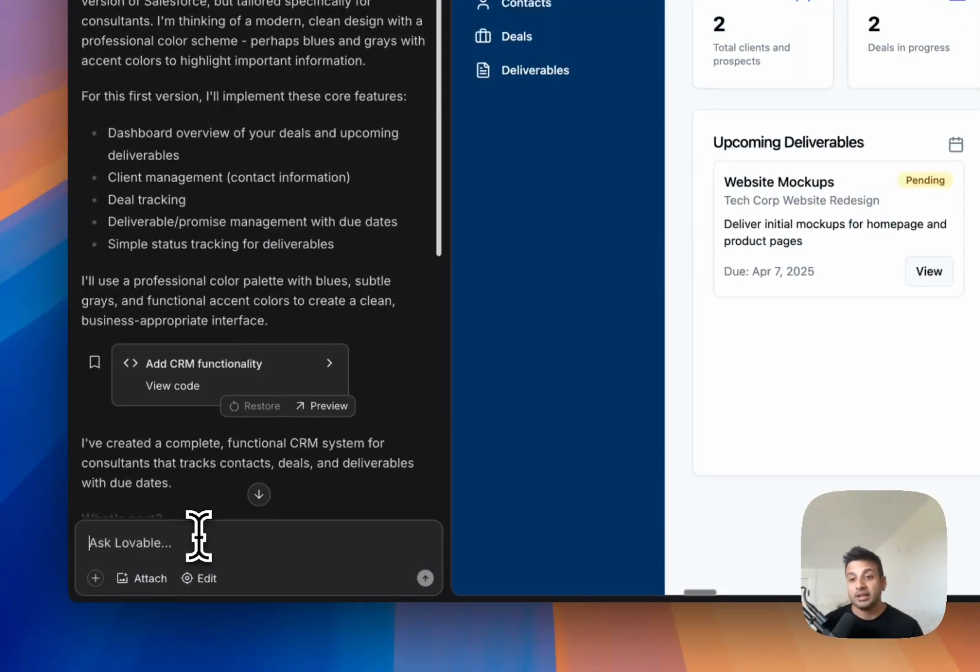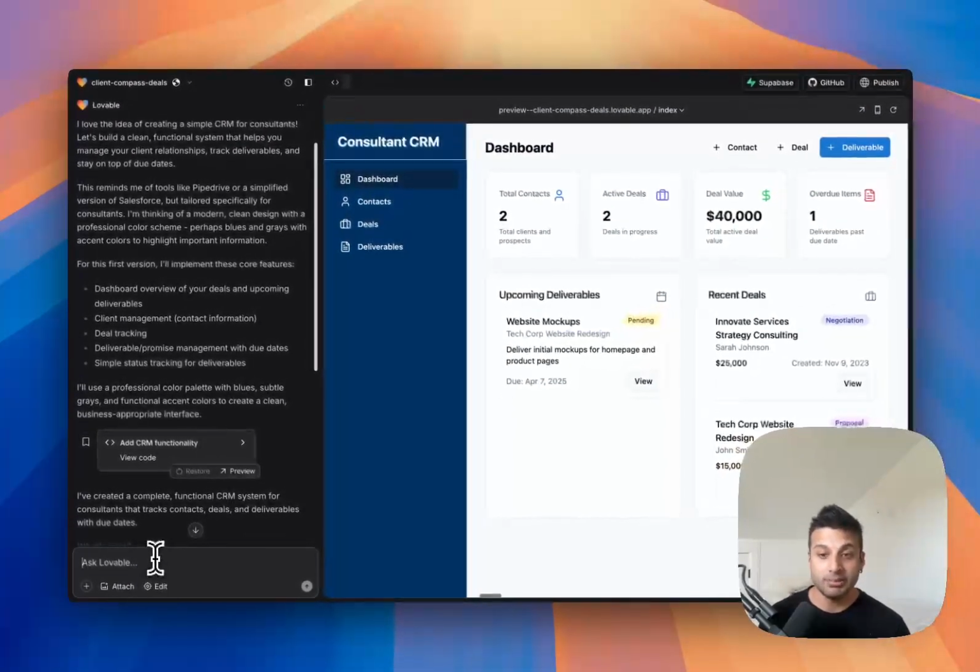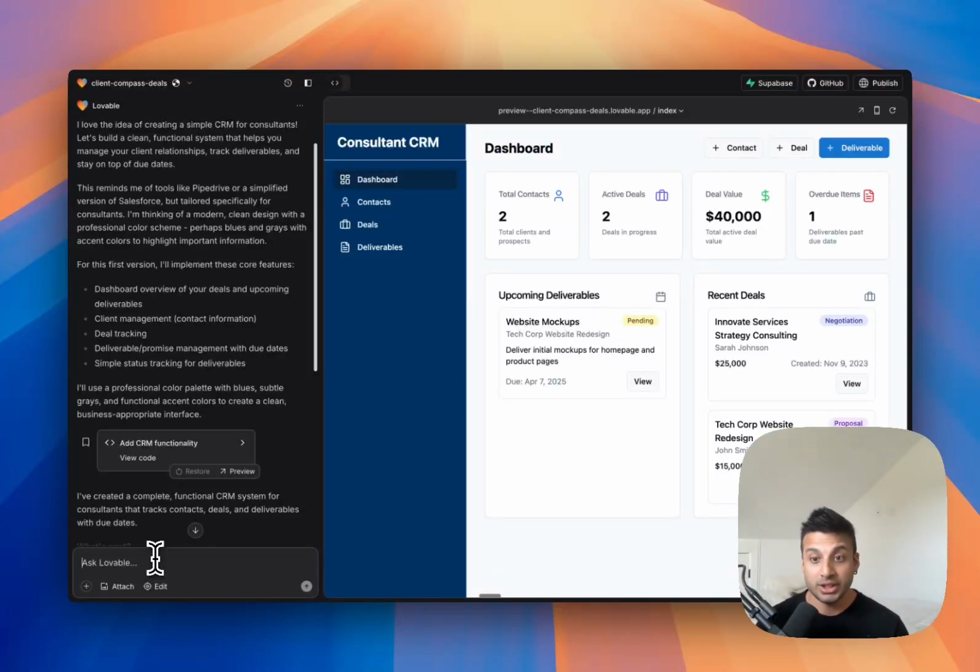I can say, hey, can you integrate into my Gmail and track the emails I'm having with each of these contacts? So it syncs the emails and I can see the conversation history as well with each contact. And Lovable is actually going to go and do that. It's going to create that integration.